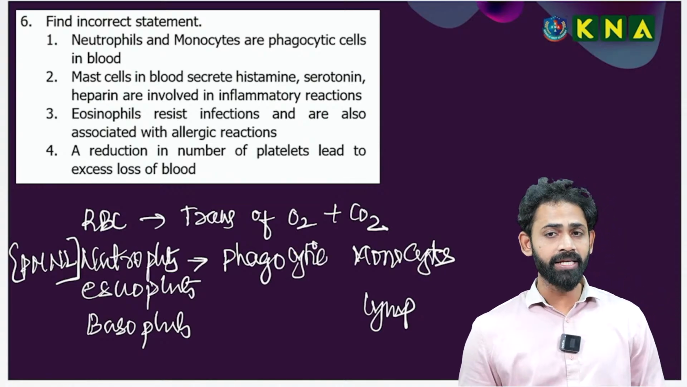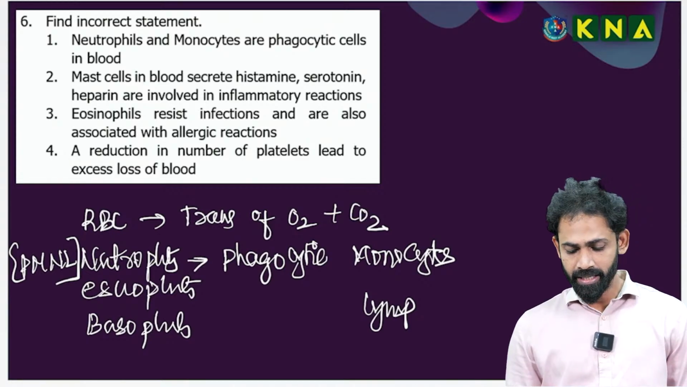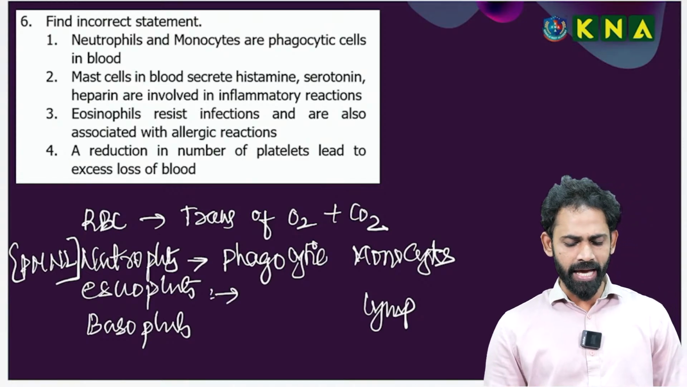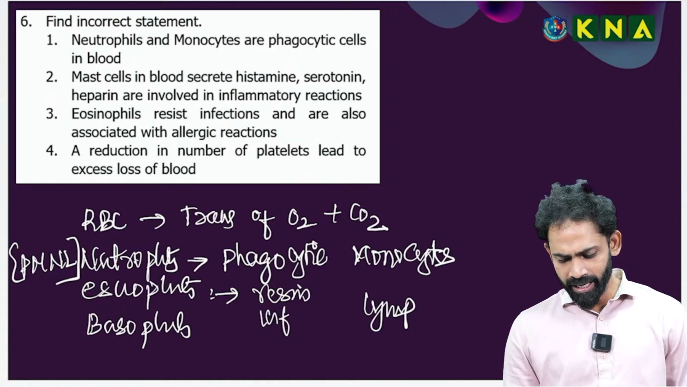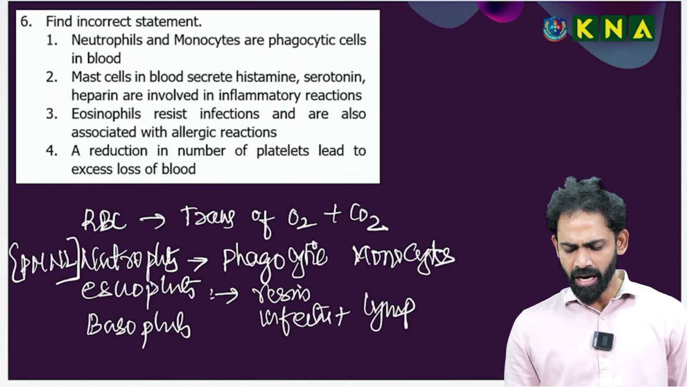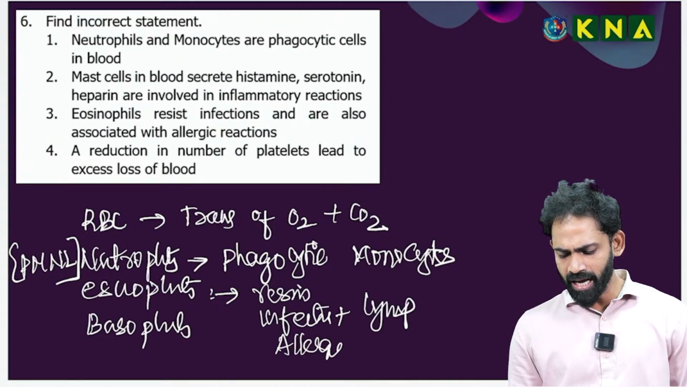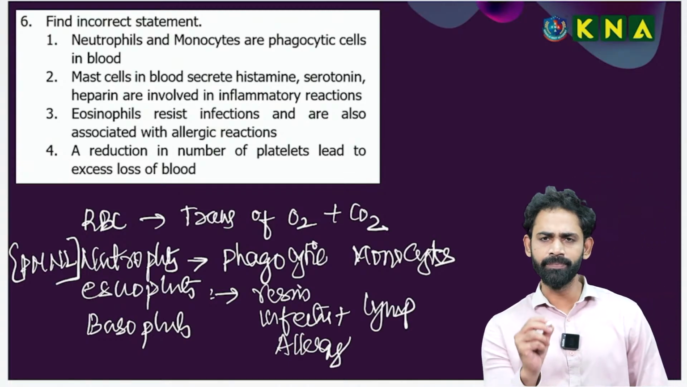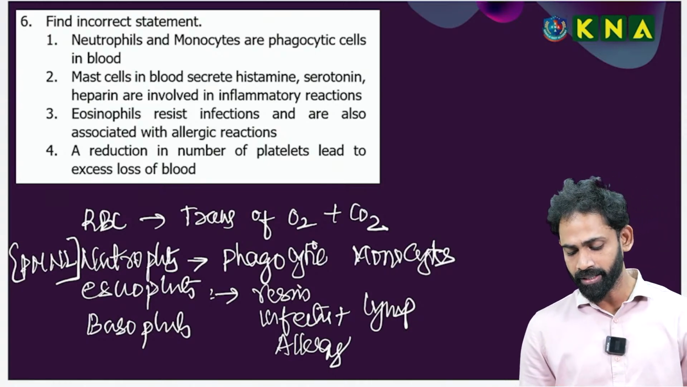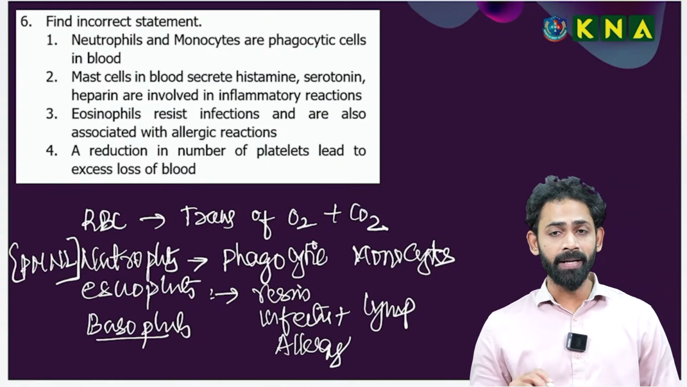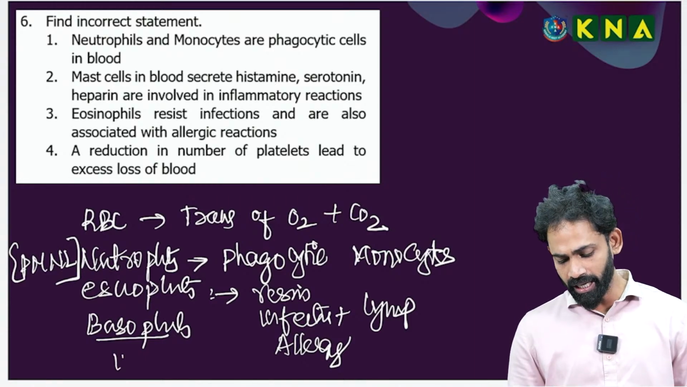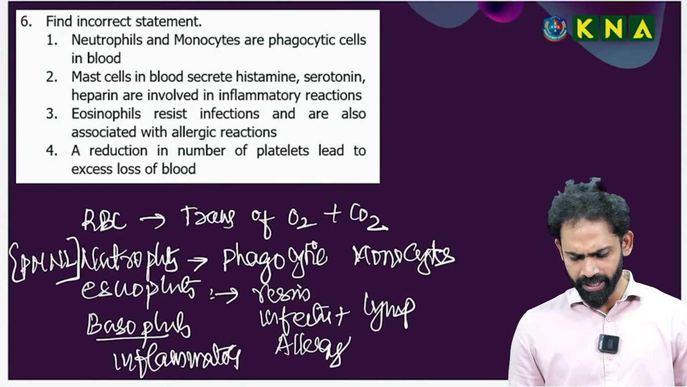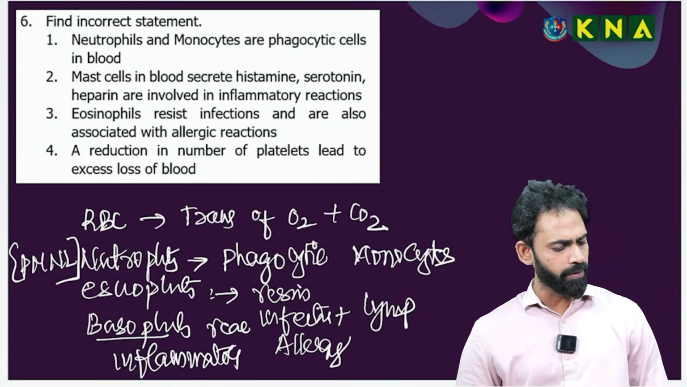Here I am telling all these are related to the blood. Next one is eosinophils. They directly resist infection, and are also associated with allergy. That's important. Functions are important. Basophils release histamine and serotonin, involved in the inflammatory reactions. Up to here, I hope everybody is clear.